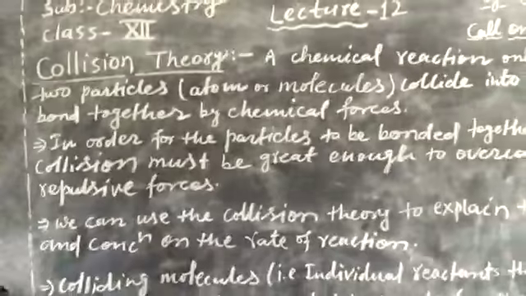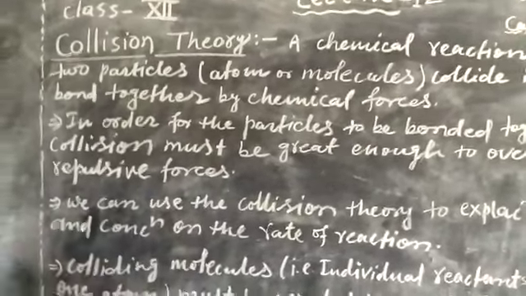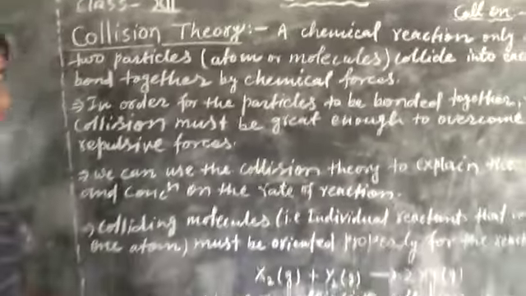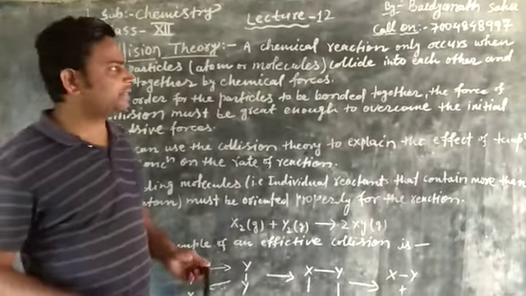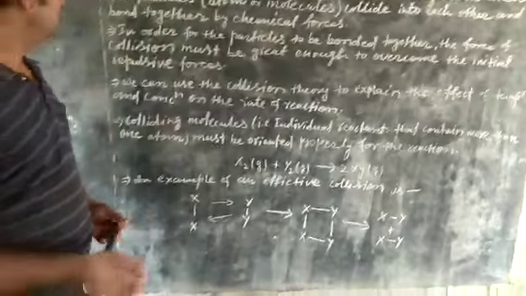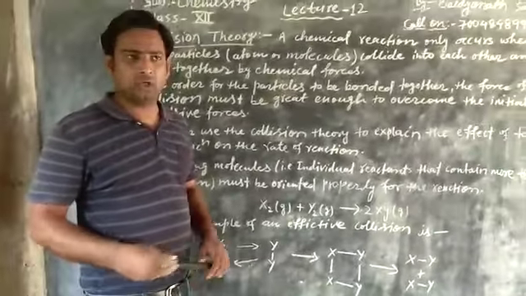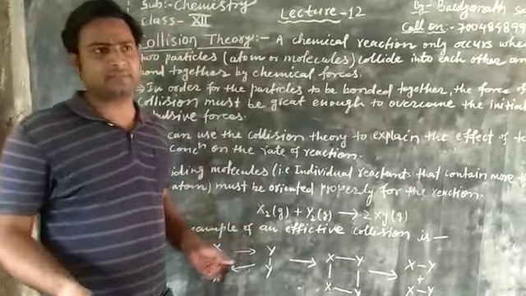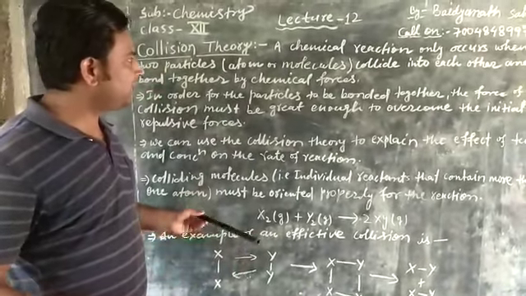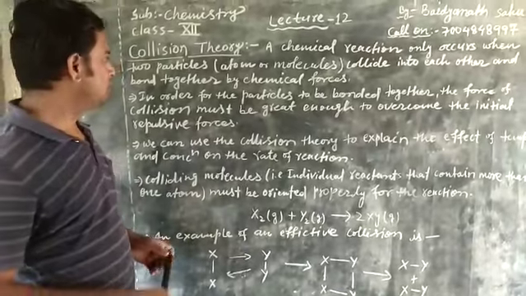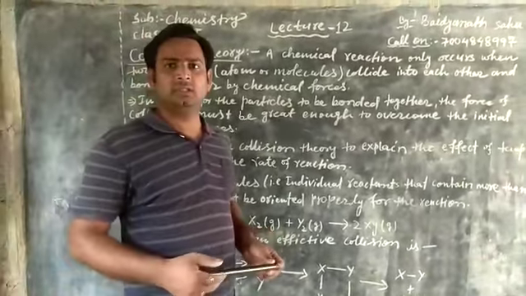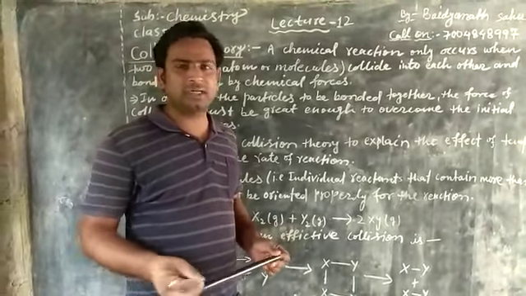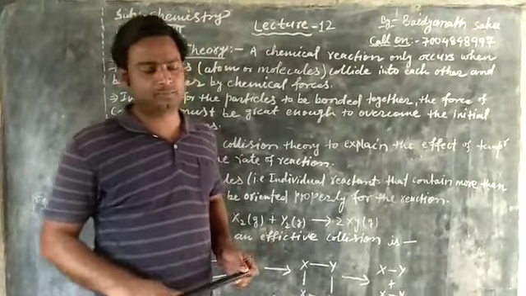A chemical reaction only occurs when two particles, which may be atoms or molecules, collide into each other and bond together by a chemical force. When two particles of atoms or molecules collide with each other and bond together by a chemical force, such a theory is called collision theory.